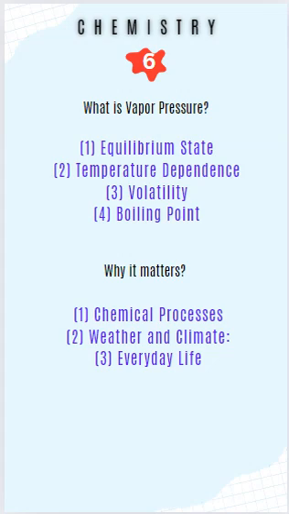Next is boiling point. The boiling point of a liquid is the temperature at which its vapor pressure equals the external atmospheric pressure. At this point, bubbles of vapor form within the liquid, leading to boiling. Why it matters? Vapor pressure is crucial in many chemical processes, including distillation and evaporation. Vapor pressure plays a role in weather patterns and the water cycle, influencing humidity and precipitation. Understanding vapor pressure helps explain phenomena in our everyday life, like why puddles dry up and how perfumes evaporate.